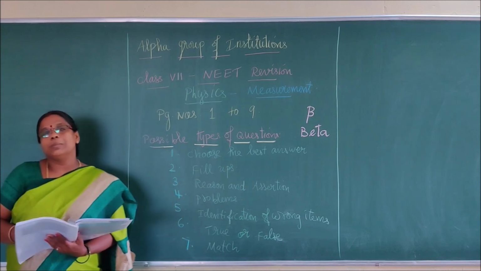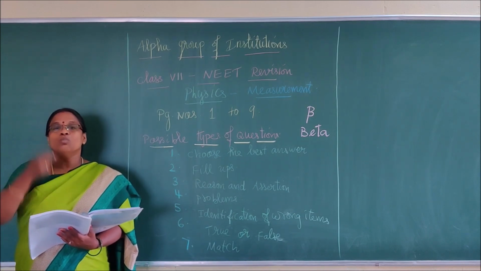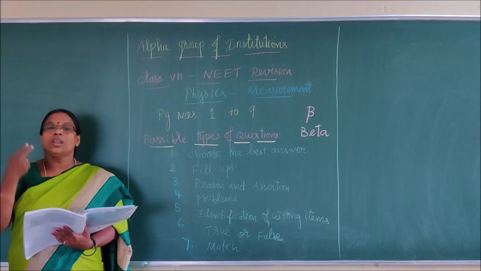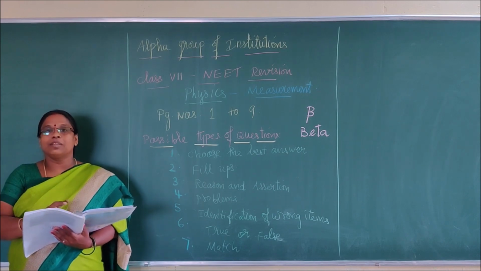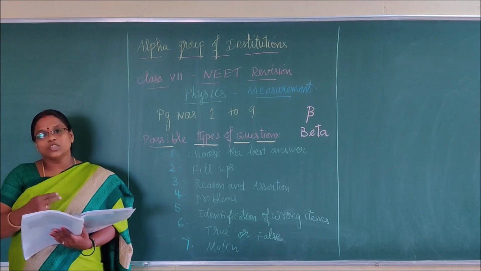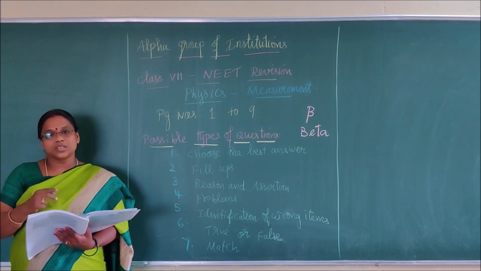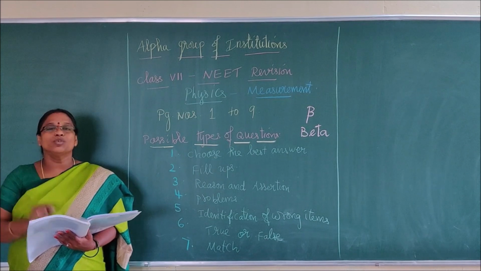Now choices will be given like this. Choice 1: both reason and assertion are correct. Your second choice: assertion is wrong, reason is correct. And third choice: reason is correct, assertion is wrong. Like that they will interchange and confuse you.